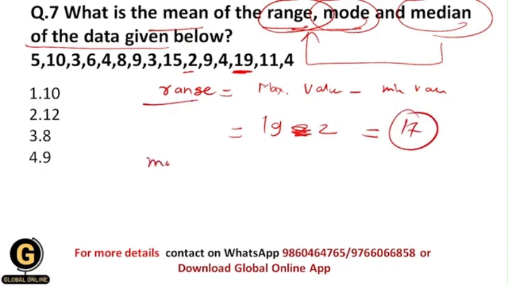Now let us see the value of mode. Mode is nothing but the most frequently occurring value of the data.